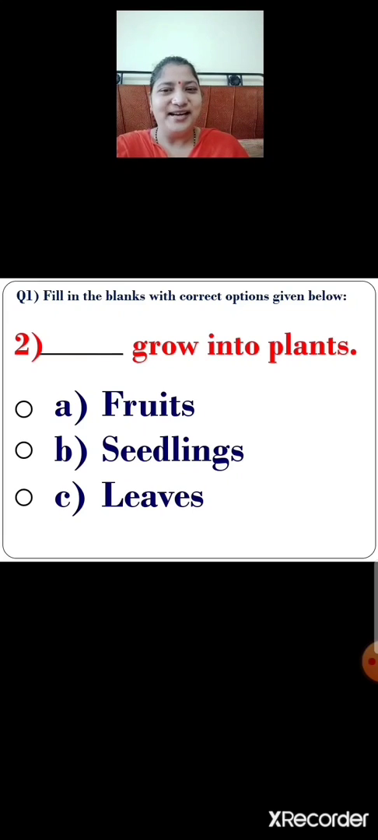Yes, you are right. Option B, seedlings. Seedlings grow into plants. Okay, so what will you do now? You will click on the correct option. So children, let us click on the correct option. Option B is the correct option. Seedlings grow into plants.